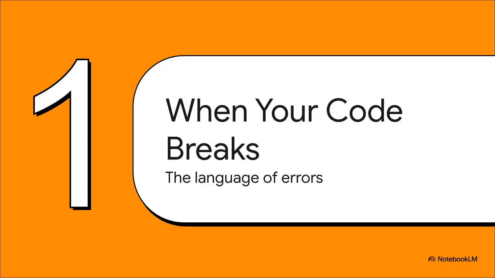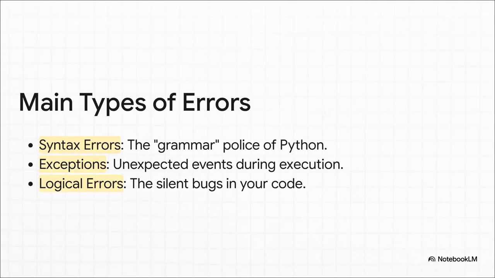To start using that map, we first have to learn the language of errors. And it turns out there are really three main types of messages Python is trying to send us. Learning to spot them is the absolute key to figuring out what went wrong and how to fix it fast. So first up, you've got your syntax errors. Think of these as the grammar police of Python. They stop your code before it even gets a chance to run. Then you have exceptions. These pop up while your code is running, usually when it's asked to do something impossible. And finally, you have the sneakiest ones of all, logical errors. This is when the code runs perfectly fine, but it silently gives you the wrong answer.